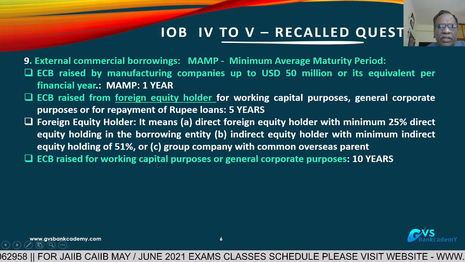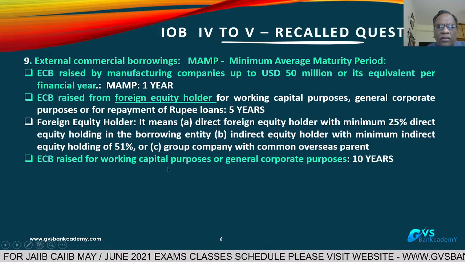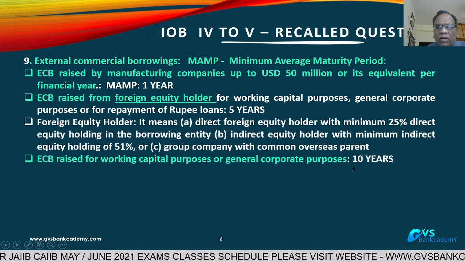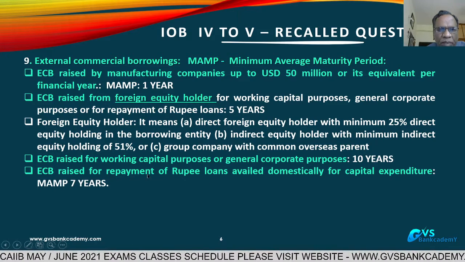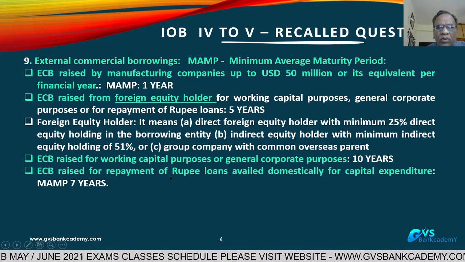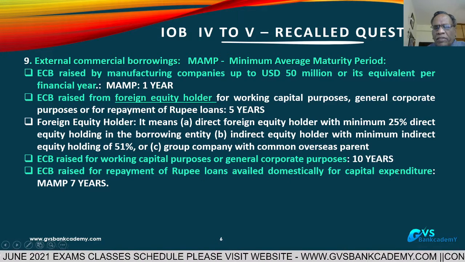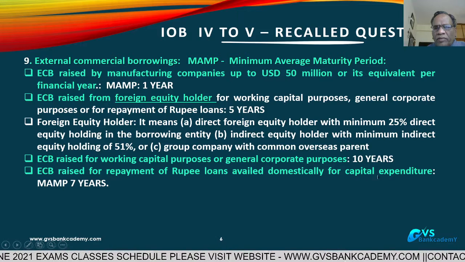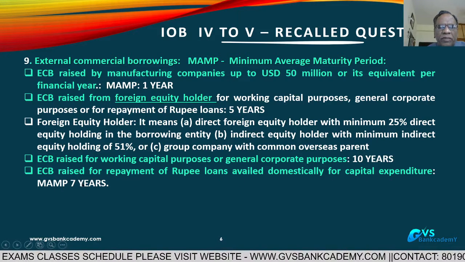ECB raised for working capital purpose or general corporate purpose: 10 years. ECB raised for repayment of rupee loans availed domestically for capital expenditure, meaning fixed assets purchase: 7 years minimum average maturity.